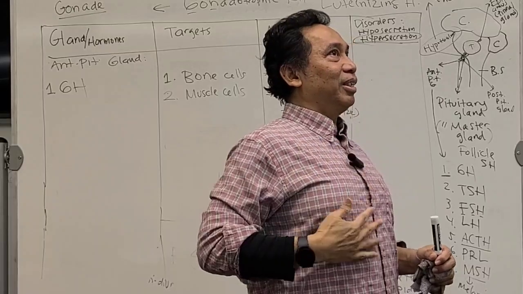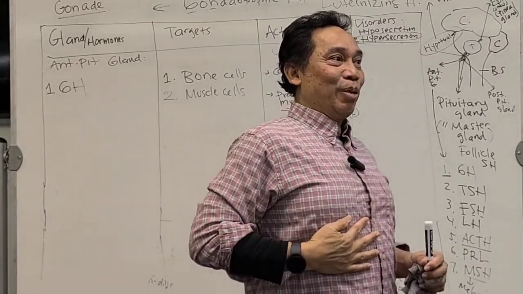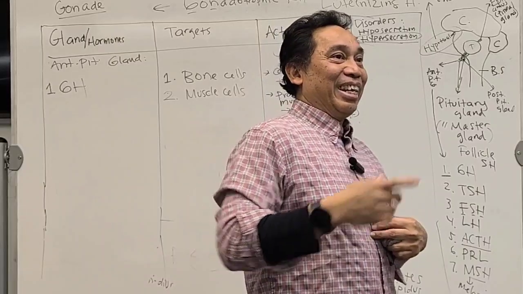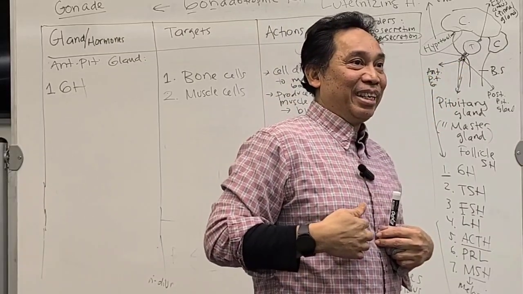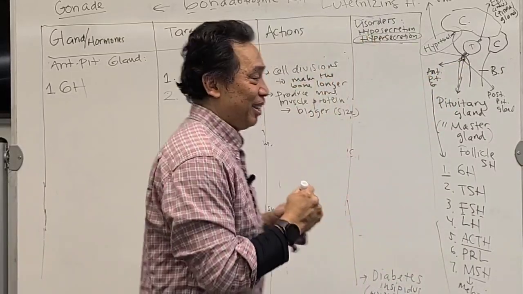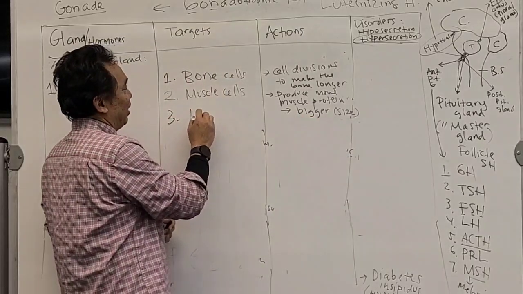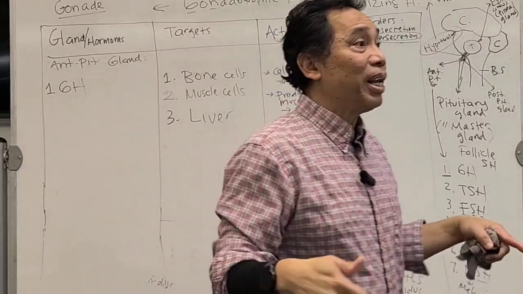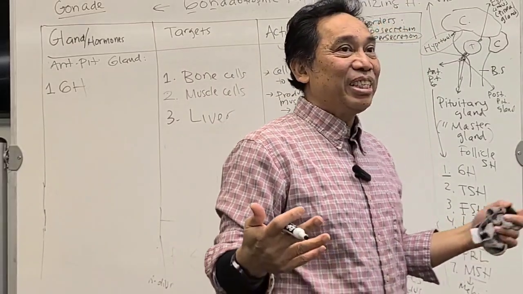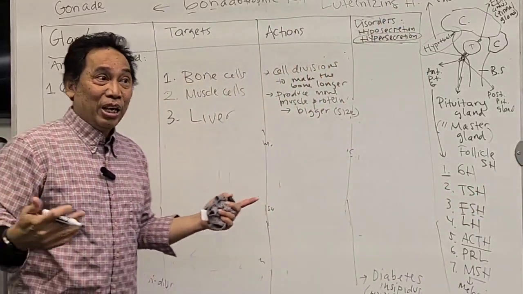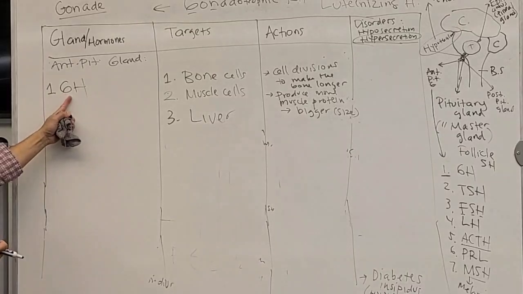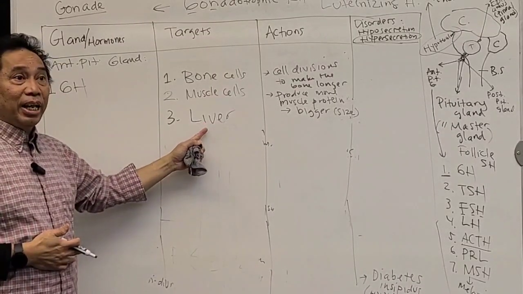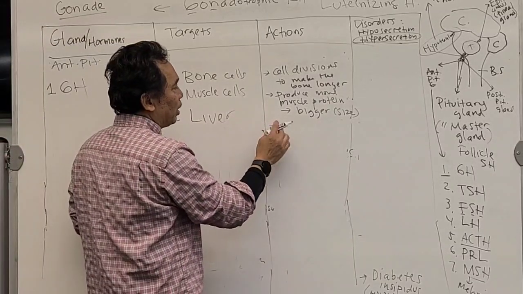Oh wait, on the right side over here. The big, no, the gallbladder is very small. The other one, the bigger one. Liver, right? Liver has a lot of glycogen. Glycogen is a storage of glucose. So this growth hormone will go to the liver and tell the liver cell to perform what we call the